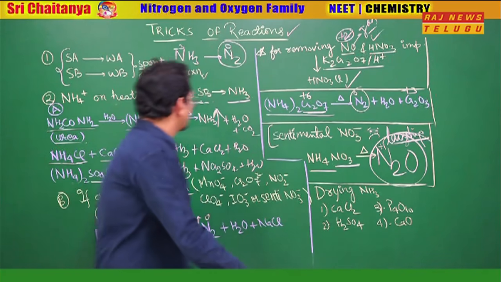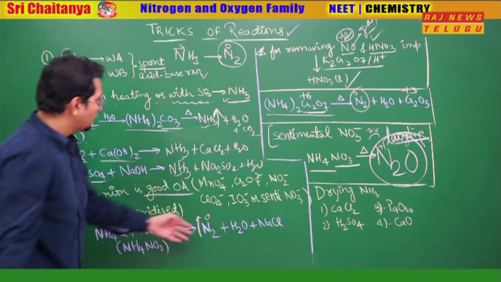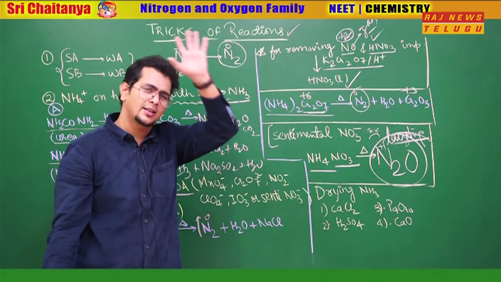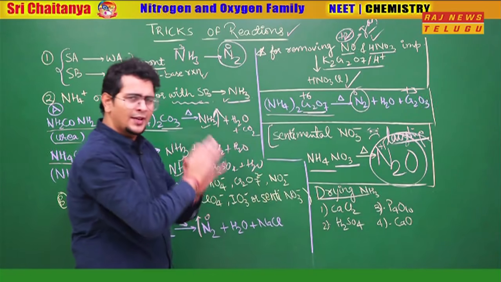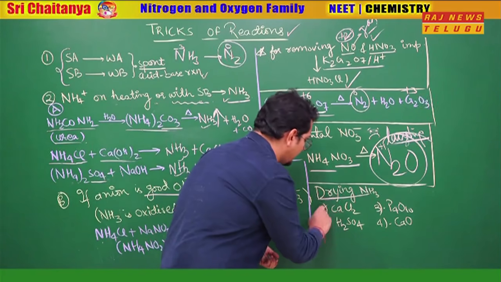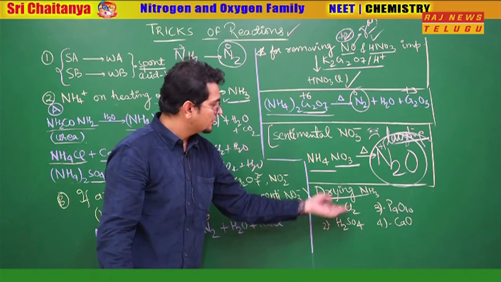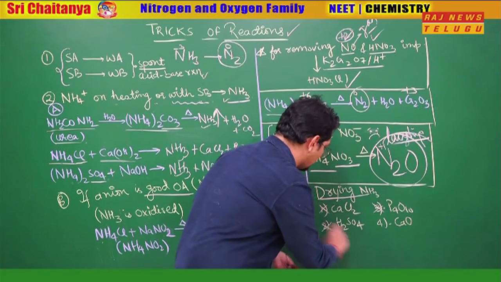One question comes now. These are the preparation methods of ammonia, preparation methods of nitrogen, all over. In fact, the preparation method of laughing gas is also over. All are there in the NCERT. Drying of ammonia. What can you use for drying of ammonia? Very standard question. So bhaiya dekho, CaCl2 cannot be used. Why? Because Ca2+ here forms a complex with ammonia. P4O10 cannot be used. H2SO4 cannot be used.